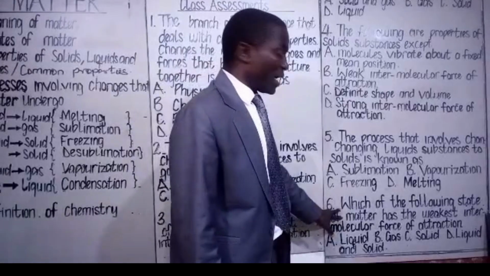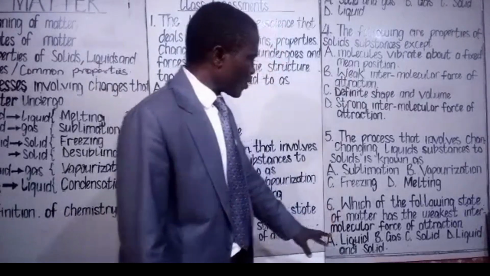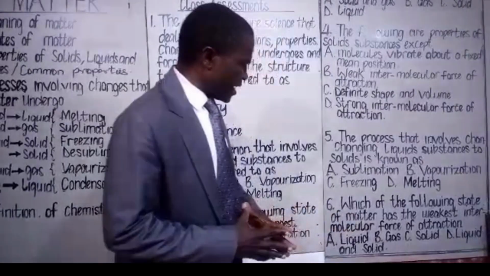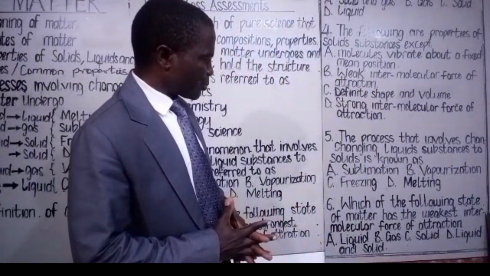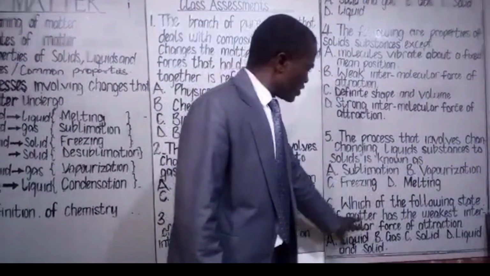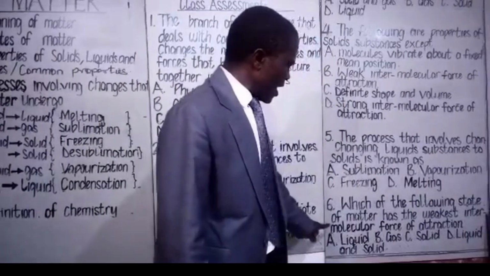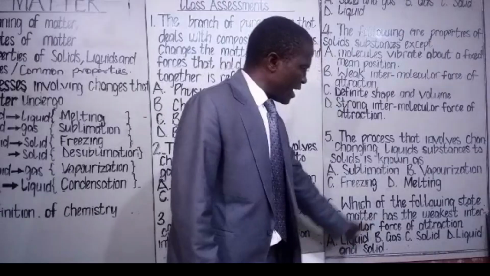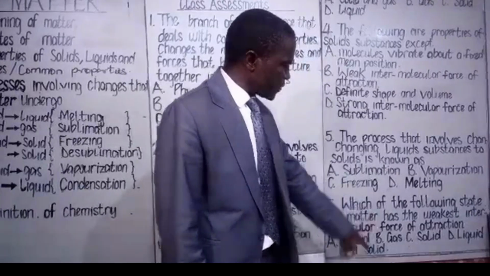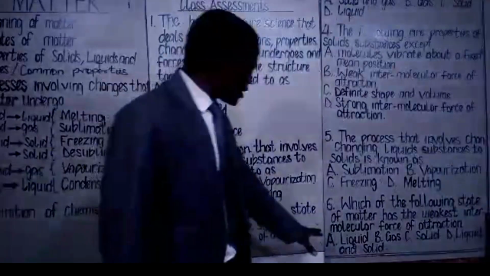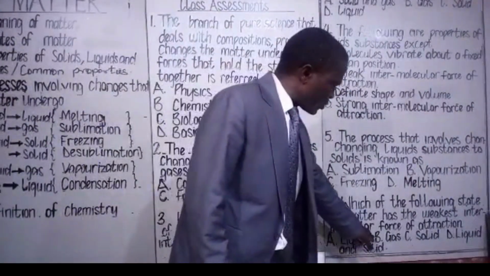Now let's come to class assessment 6. Which of the following states of matter has the weakest intermolecular force of attraction? A, liquid. B, gas. C, solid. D, liquid and solid. The most appropriate option here is option B.